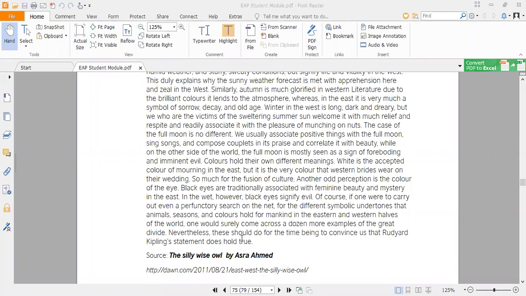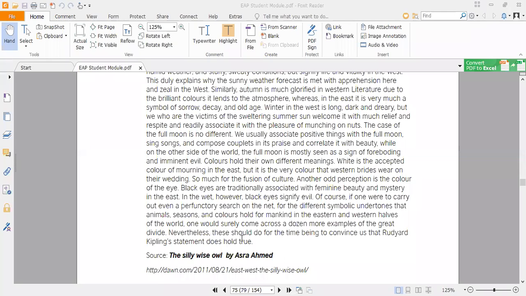Now, it is written here that if someone is not much interested in searching much on the internet, but just searches these concepts, like the different concepts of eastern and western people related to animals, seasons, and colors, you will get a lot of differences in both regions of the world, how they contain different ideas and concepts, and how these things symbolize differently for eastern and western people.